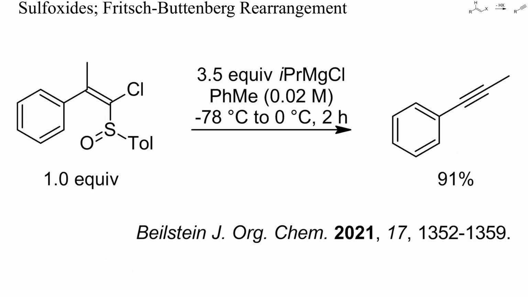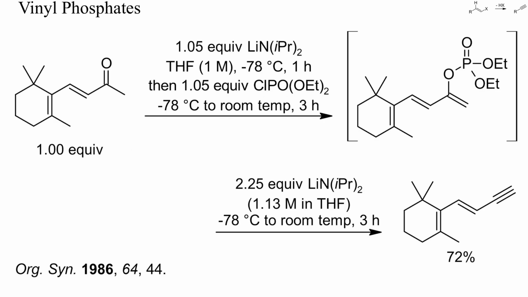Other groups than halides may also serve as leaving groups. Here a chlorinated sulfoxide rearranged in high yield to an internal alkyne upon metallation with a Grignard reagent. This here is another strategy to dehydrate ketones. An enol phosphate was first generated by phosphorylation of a lithium enolate and then converted into the alkyne with an excess of LDA. No isolation of the enol phosphate was required.